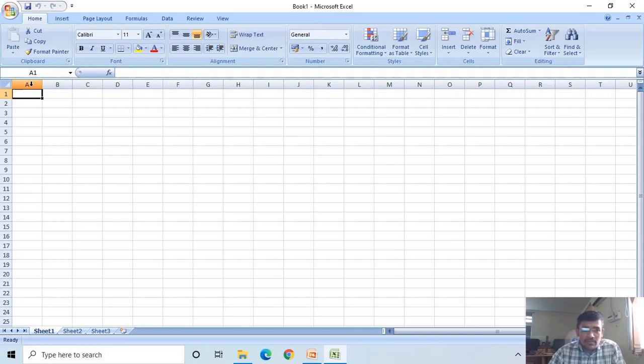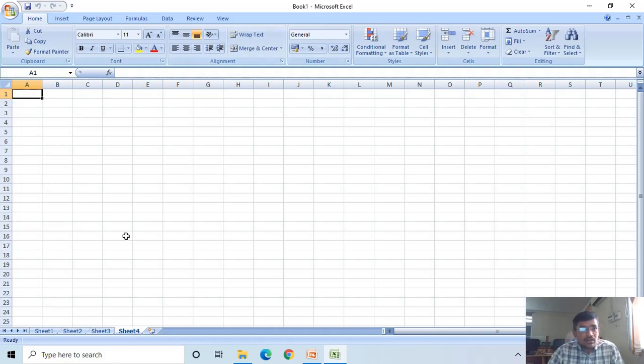These are the column names A, B, C, D, like that. These are the row numbers. Here, by default, Excel creates three sheets. Sheet 1 is presently active, sheet 2, sheet 3. This is the insert worksheet button. If you click on this one, automatically sheet 4 is added.